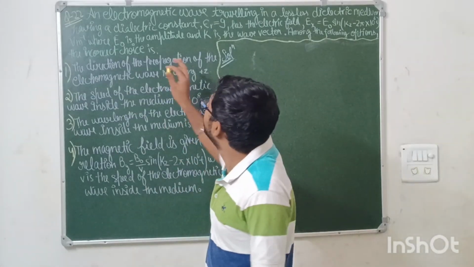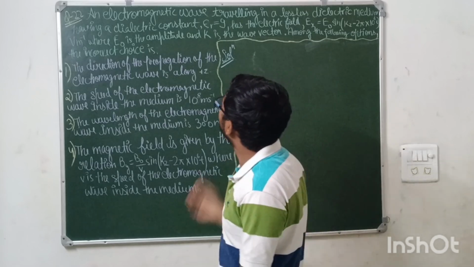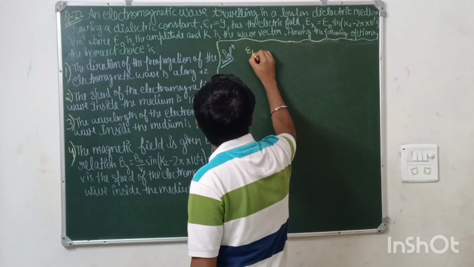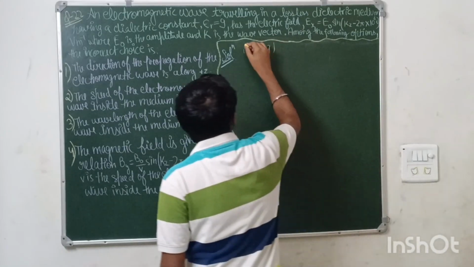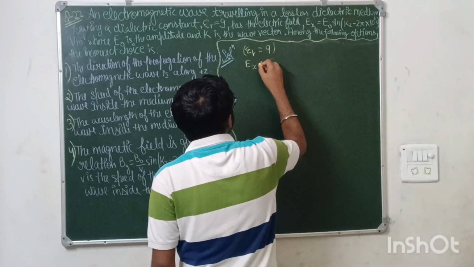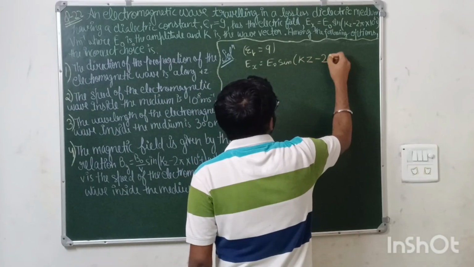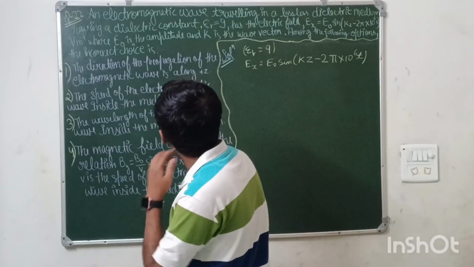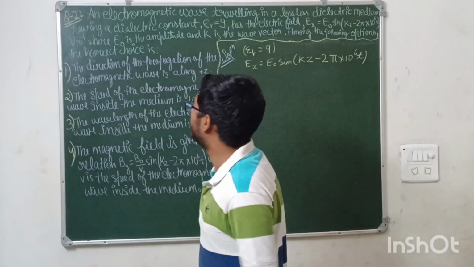The question says that an EM wave traveling in a lossless dielectric medium having a dielectric constant ER equal to 9. In an electric field, you have been given the expression for the electric field: Ex is equal to E naught sine kz minus 2 pi into 10 to the power 6 t, where E naught is the amplitude of the vector and k is the wave vector. Among the following options, we need to tell which is incorrect.